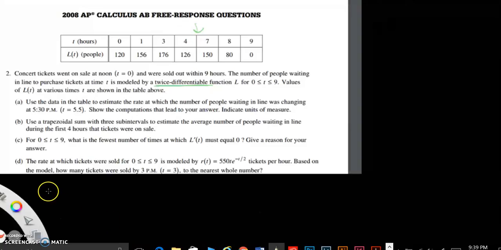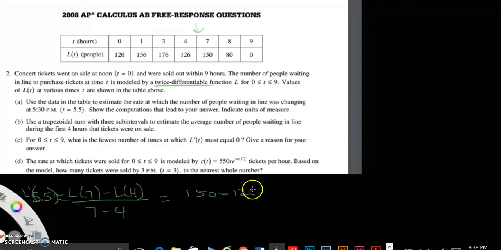So when we do this, we're going to do L of 7 minus L of 4 over 7 minus 4, and this will approximately equal L prime of 5.5. So now when we solve this, L of 7 is 150 minus 126 all over 3. So 150 minus 126 is 24 over 3, and that's going to equal 8 people per hour.